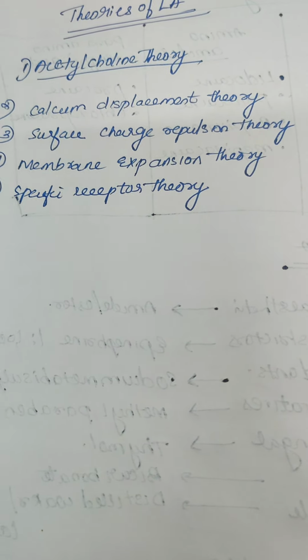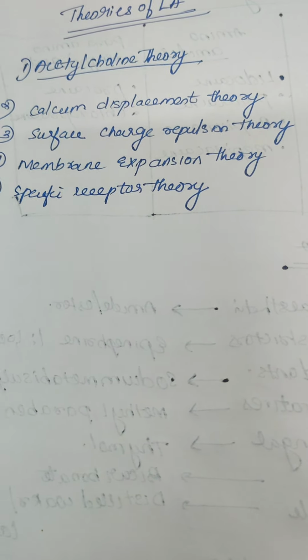Membrane expansion theory proposed that the local anesthetics are absorbed into the cell membrane and cause expansion of the membrane, and this causes a narrowing of sodium channels. Specific receptor theory states that specific receptors are present at the opening of the sodium channels, and local anesthetic diffuses across the nerve membrane and binds to specific receptors. This binding leads to alteration in the structure and functioning of the sodium channel. This prevents the influx of the sodium ions.